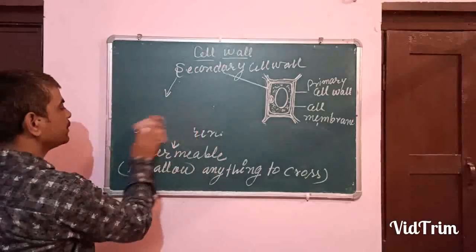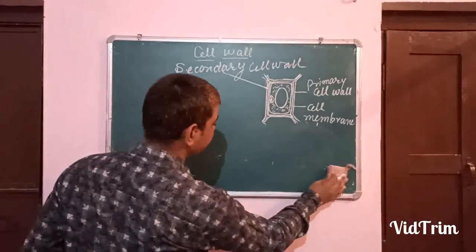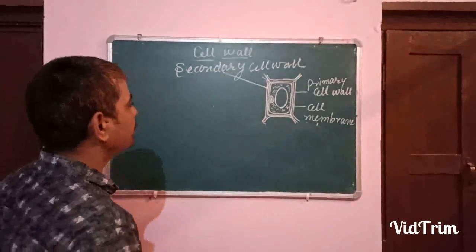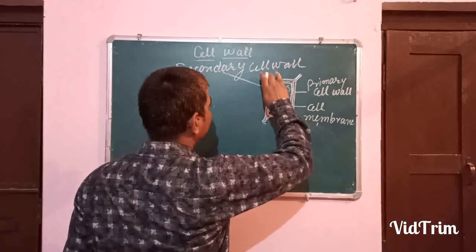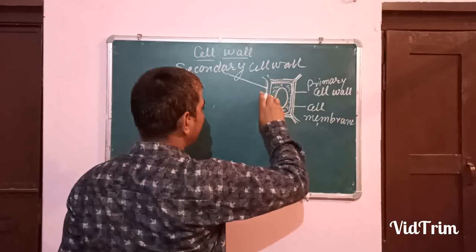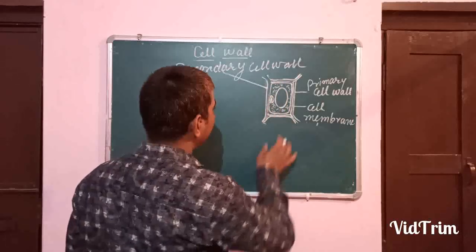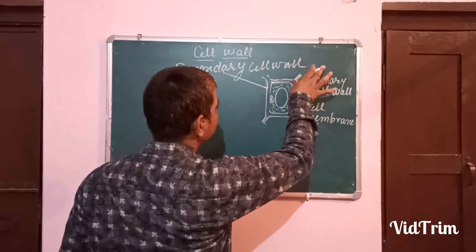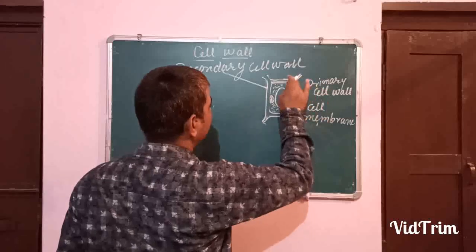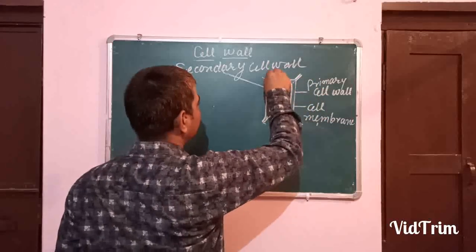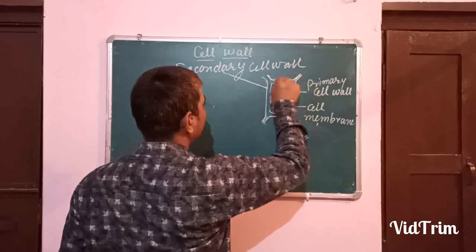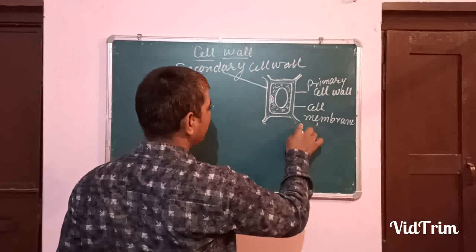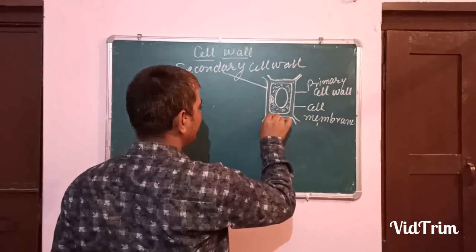Now, a structure is found inside the cell. If you erase this, you will be able to understand. I am erasing the secondary cell wall, this way and this way. And this way I erased it.